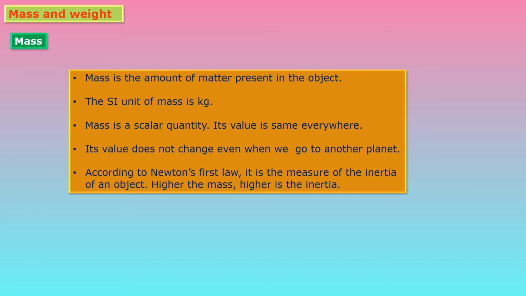In that there is inertia. So when mass is more, then inertia is also more. When we are measuring our weight, what are we measuring, children? We are measuring our mass, because the amount of matter present in the object is called mass. I hope it is clear to you.